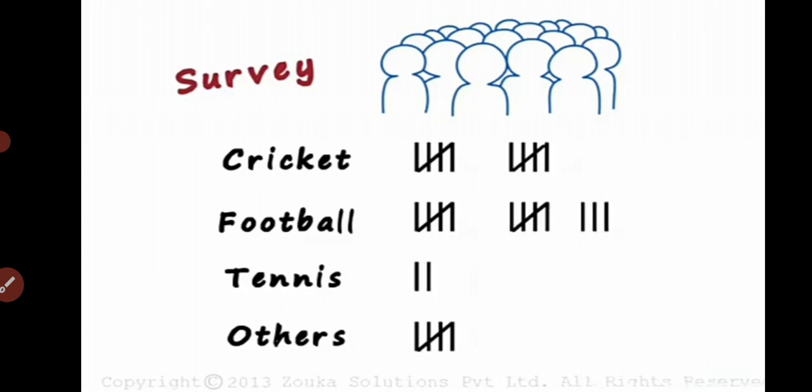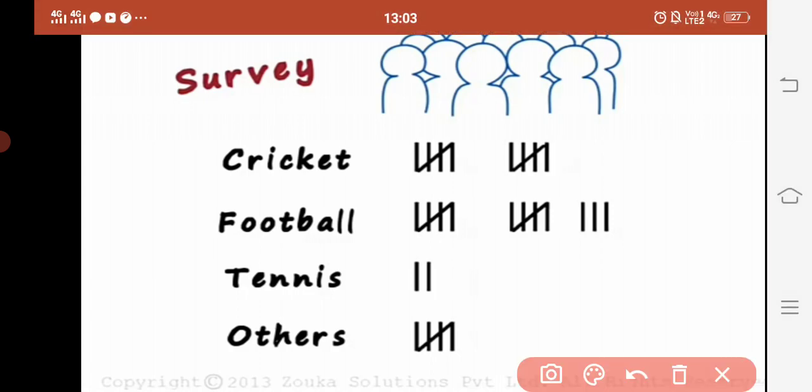So let us say that if 10 of them like cricket, how are we going to represent the frequency in terms of tally marks? For it, we construct 4 vertical lines, and then the 5th is represented by a slant line. So we have 4 vertical lines and 1 slant line, that is 5, then the other group the same, so we have added, and the total number of people who like cricket is 10.